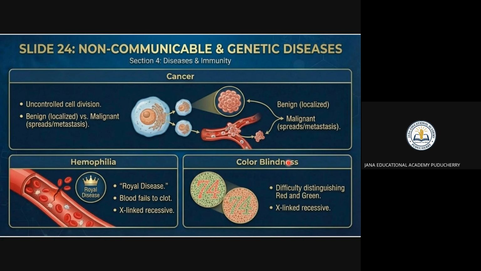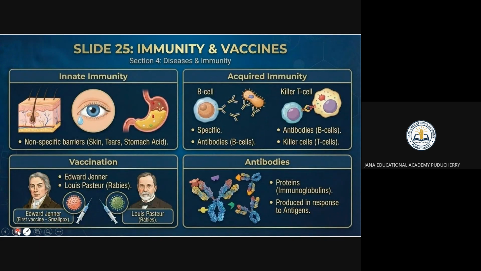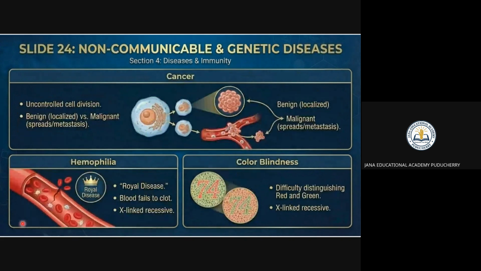You can know color blindness. Color blindness means difficulty to distinguish between red and green. That is X-linked recessive here. These are non-communicable diseases, right? So we've seen deficiency diseases, which are nothing but scurvy and rickets. Genetic diseases are nothing but hemophilia, and degenerative diseases are nothing but arthritis, pain. That is a degenerative type.